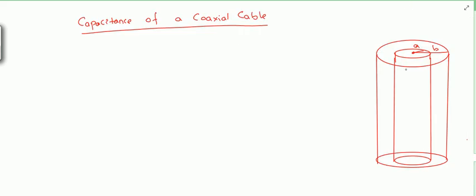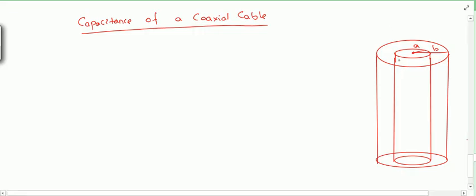So let us see one more configuration. Now let us see the capacitance of a coaxial cable. So this is basically a coaxial cable having an inner conductor surface charge density rho s i, and this is having surface charge density rho s naught. We have solved the electric field for a coaxial cable.